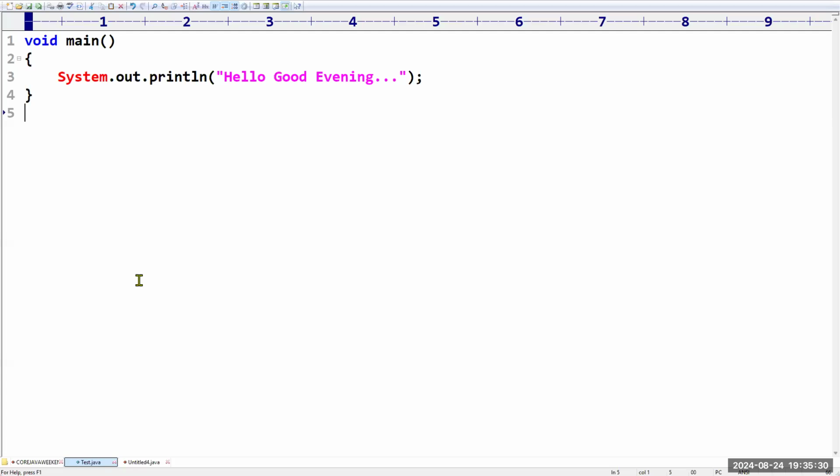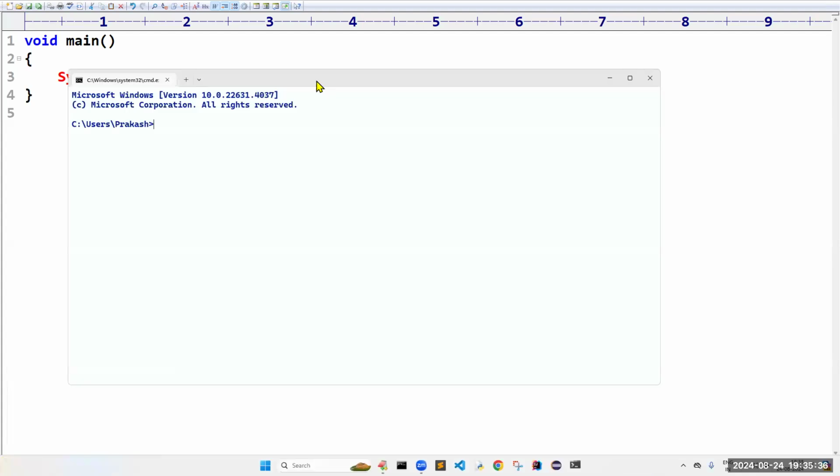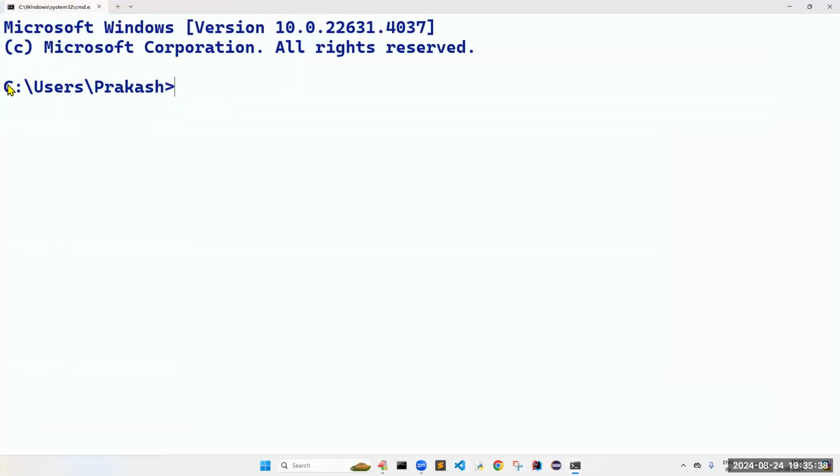Now I want to run this program. How to run? If you want to run the program, you have to take the command prompt. In the command prompt, sir, in which folder is it as of now? C:, Users folder, Prakash. But where I saved my file is in the test folder. So here we have to run the program. Sir, how to run? Before running, I will explain the process.